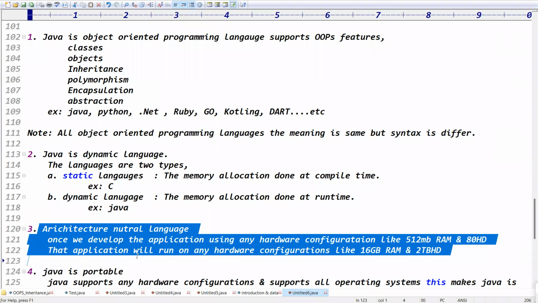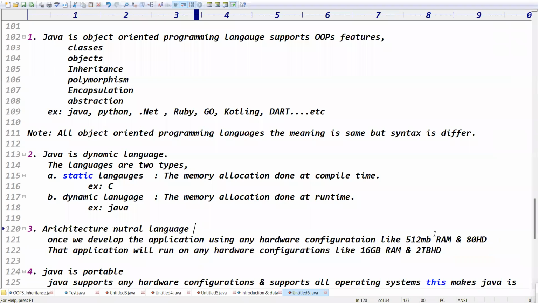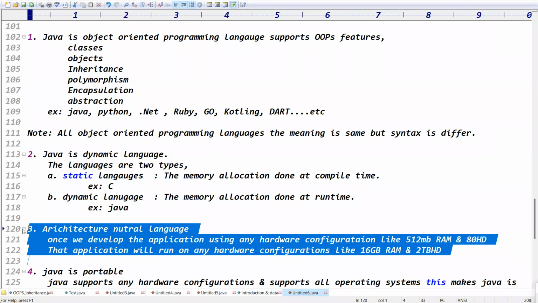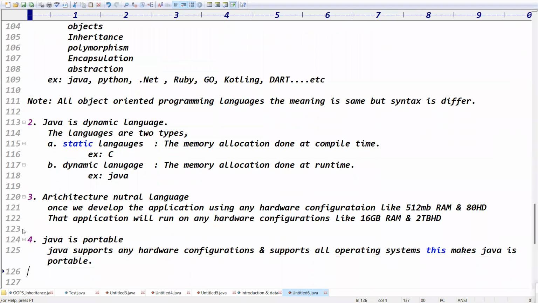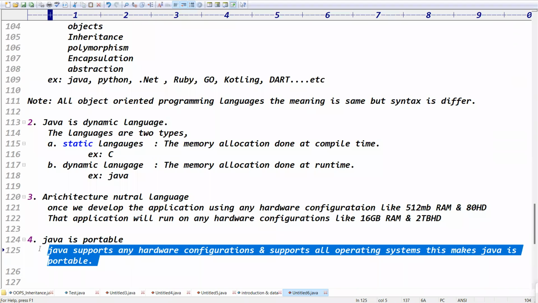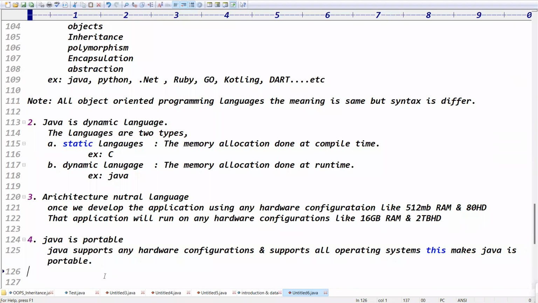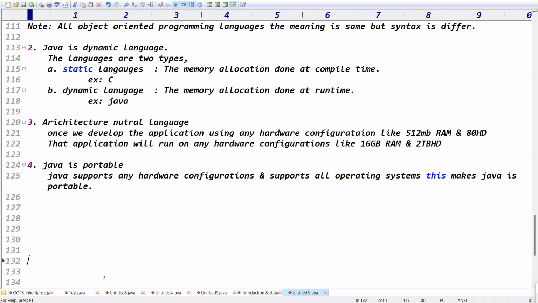Next one is architectural neutral language. Architectural neutral language means once we develop the application using any hardware configuration, like 512 MB RAM and 80 GB hard disk, that application will run on any hardware configuration, like 16 GB RAM and 2 TB hard disk. That is called architectural neutral, right? Exactly. Next one is Java is a portable language. Java supports any hardware configuration and supports all operating systems, which makes Java a portable language, right?